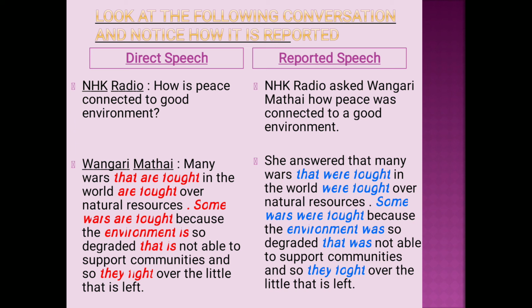So they fight changed to so they fought. Here in indirect speech, the simple present tense changed into simple past tense. In this way, simple present tense changed to simple past tense. Have you understood this one?